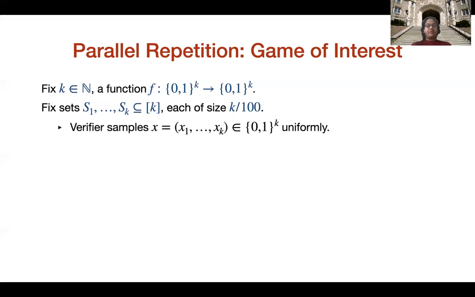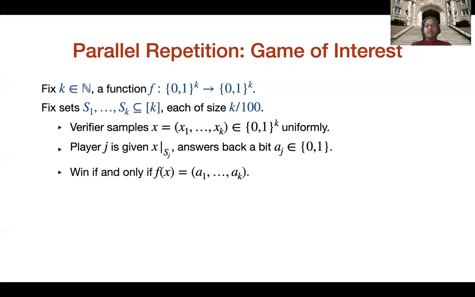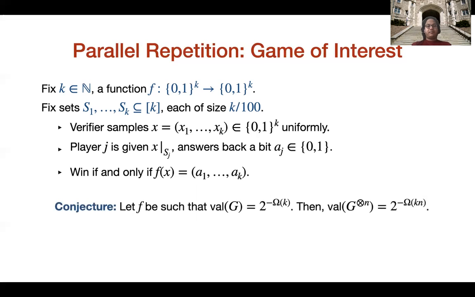The verifier first samples the k inputs to the function, which are k bits, uniformly and independently. Player j is given the bits that are indexed by the set Sj and is required to answer back a bit Aj. The winning condition for the players is that Aj is equal to the jth bit of f(x) for all j.